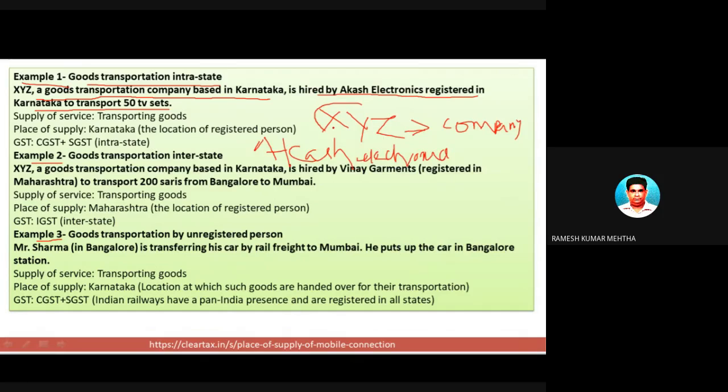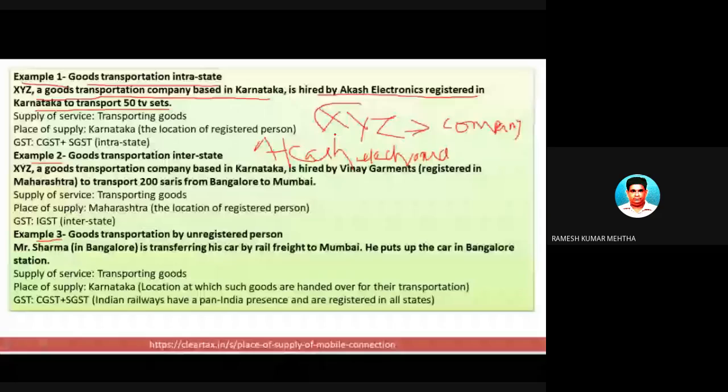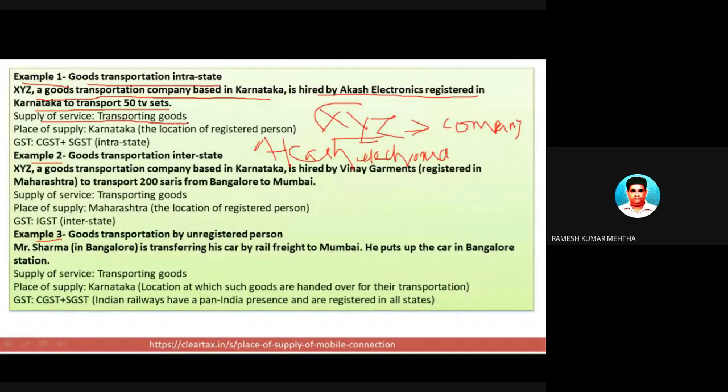They have asked XYZ Company Limited to transport to a particular destination. So XYZ Limited is now providing the services of goods transportation. So what type of service is it? It is a supply of service. The type of supply of service is transportation of goods.